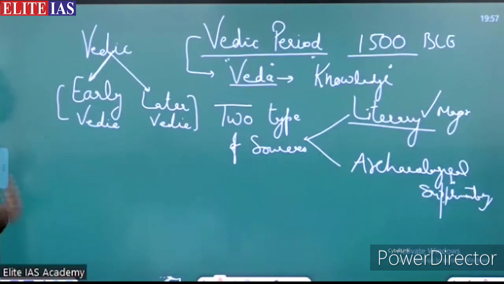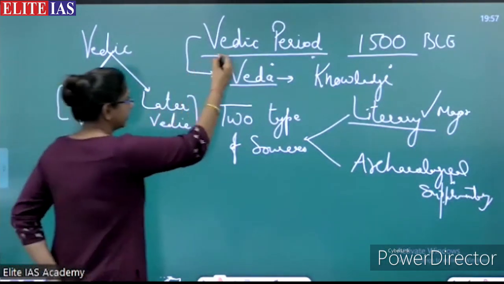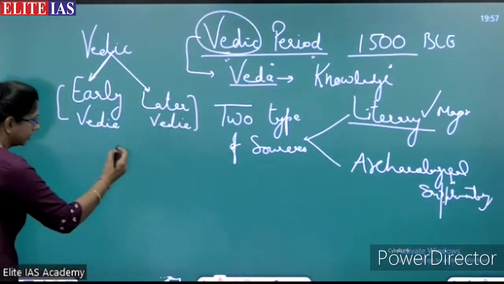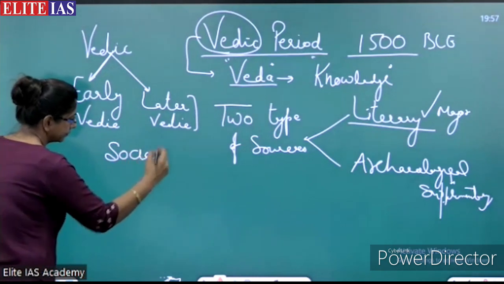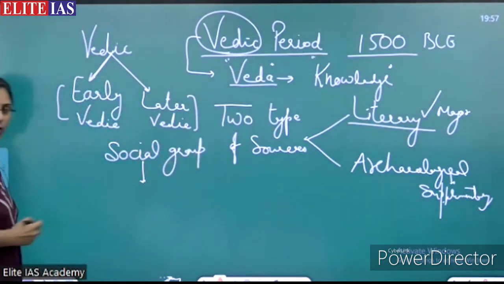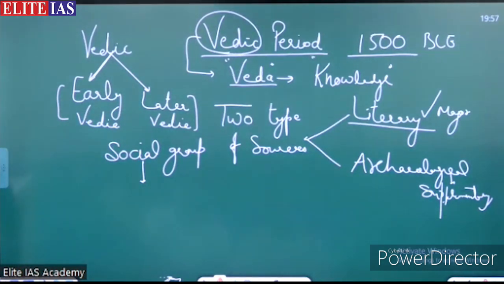So, first of all, we will discuss the community, the social group who composed these earliest literary texts.